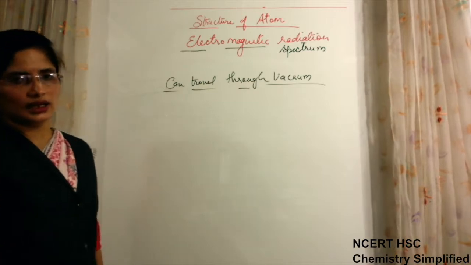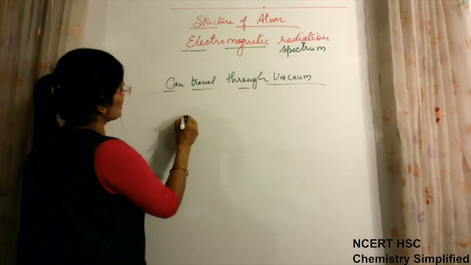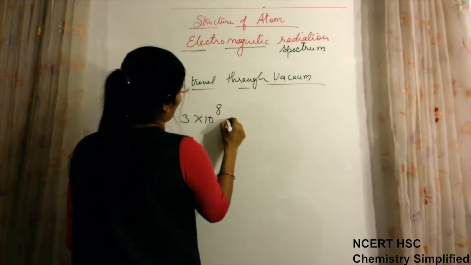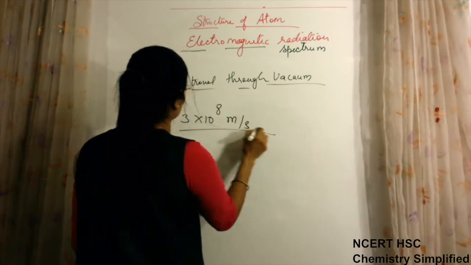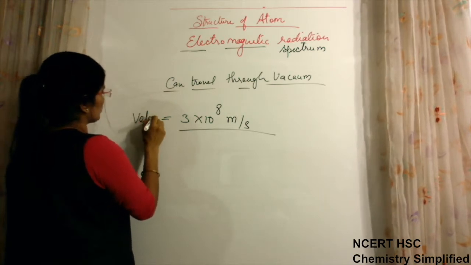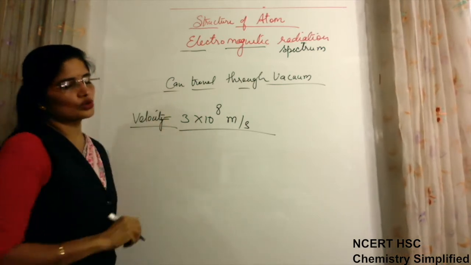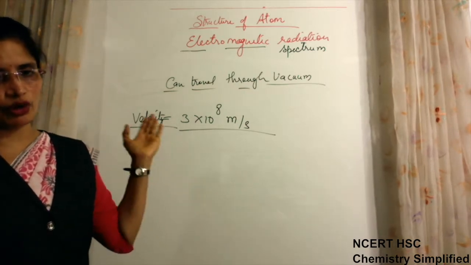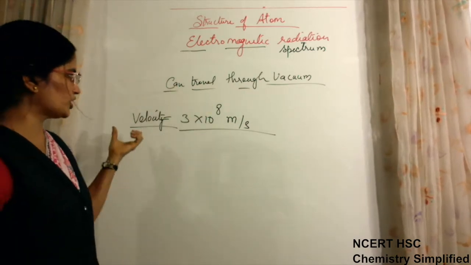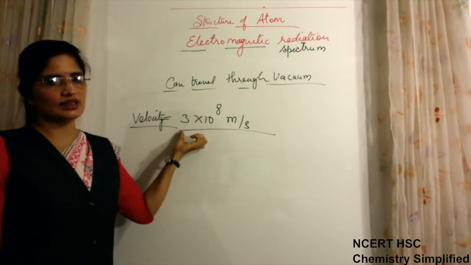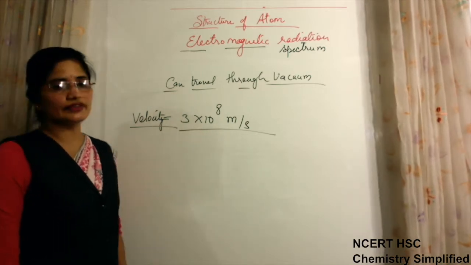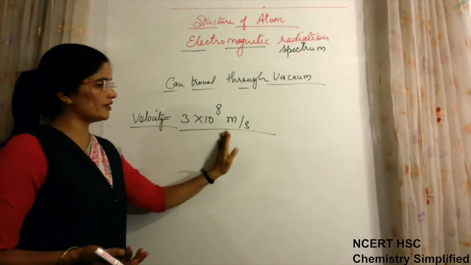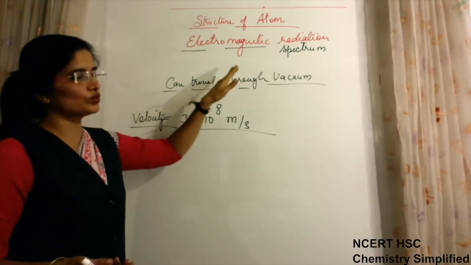Light travels with the speed 3 into 10 to the power 8 meter per second. This is the velocity of light. The same is the velocity of this radiant energy which is coming from any source of light. So though they travel with the velocity of light, they can travel through vacuum.